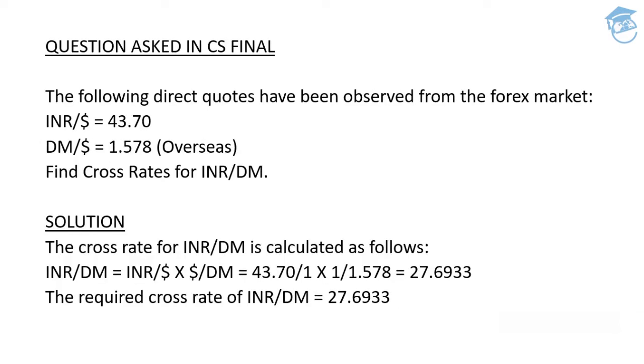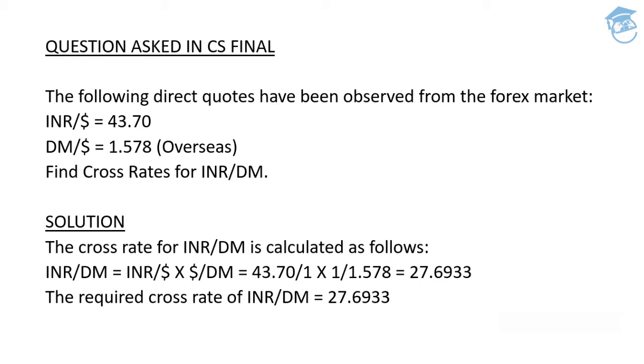Now, moving on to the next question, which was asked in the CS final exam again. The following direct quotes have been observed from the forex market: INR per dollar, so it's simple, $1 is equivalent to INR 43.70. The second quote provided in our question is DM per dollar, which is 1.578. So $1 is equivalent to 43.70 and $1 is equal to 1.578 Deutschmark overseas.